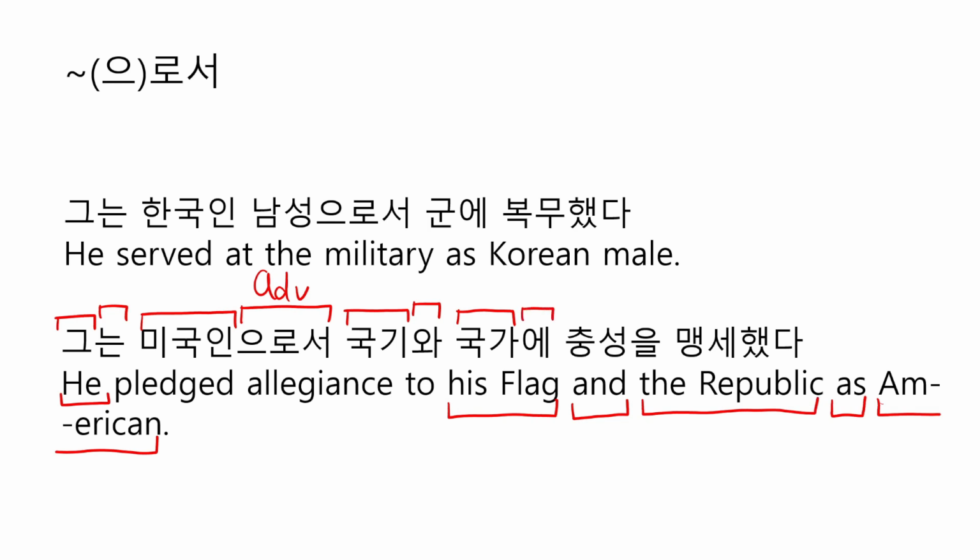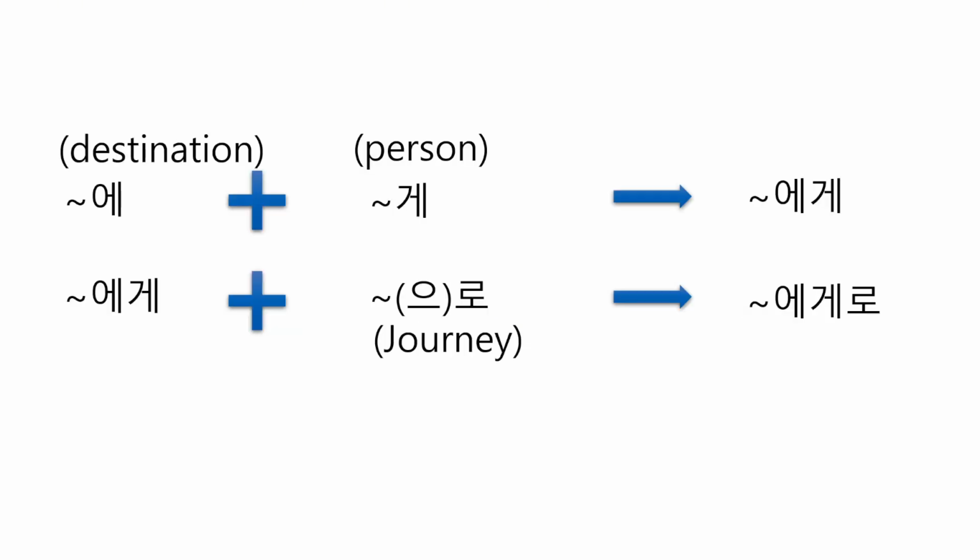And 에 is another adverbial case particle, but this 에 is different from what we learned. This 에 shows the target or the goal, which is translated into to here. And 충성 means allegiance. And 을 is an objective case particle. And 맹세했다 means pledged. And there are someone에게 and someone에게로.